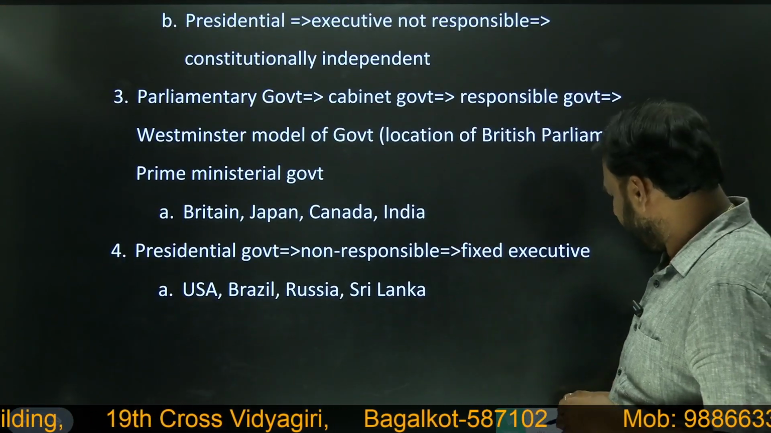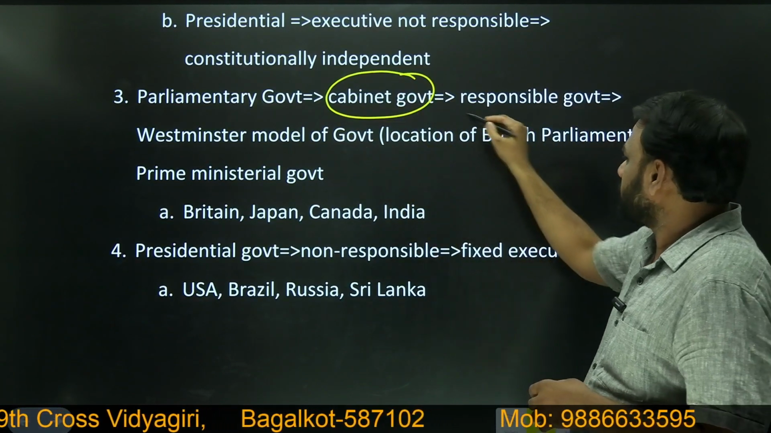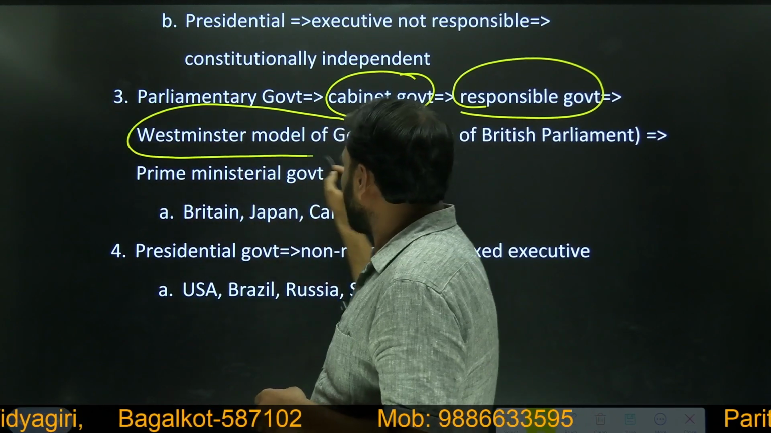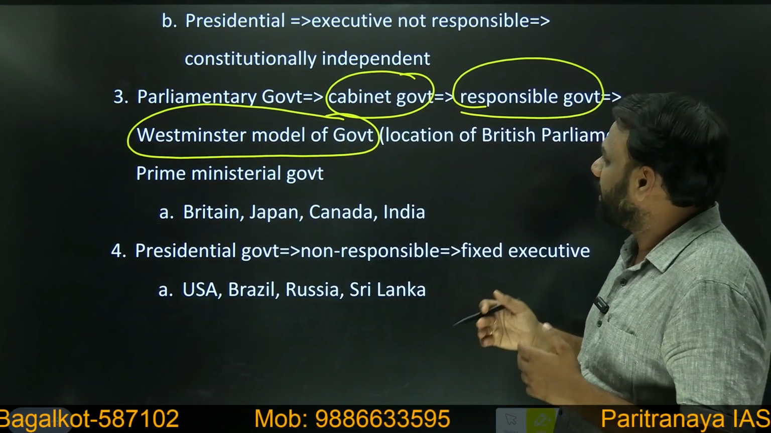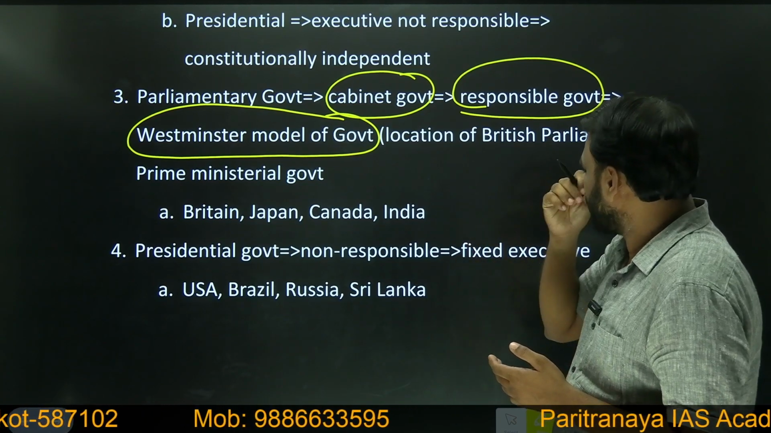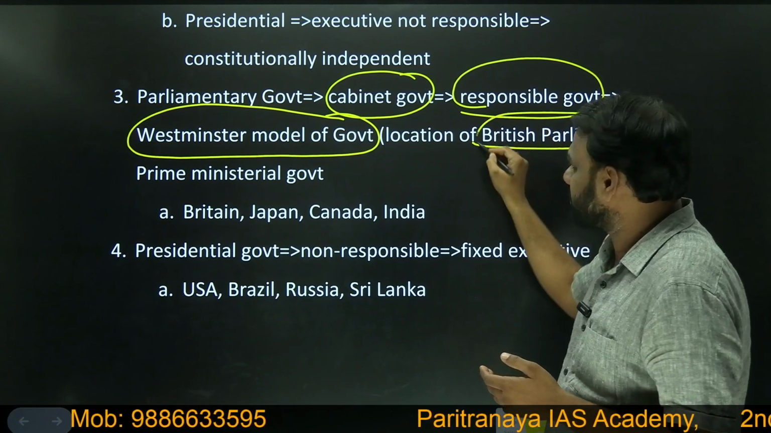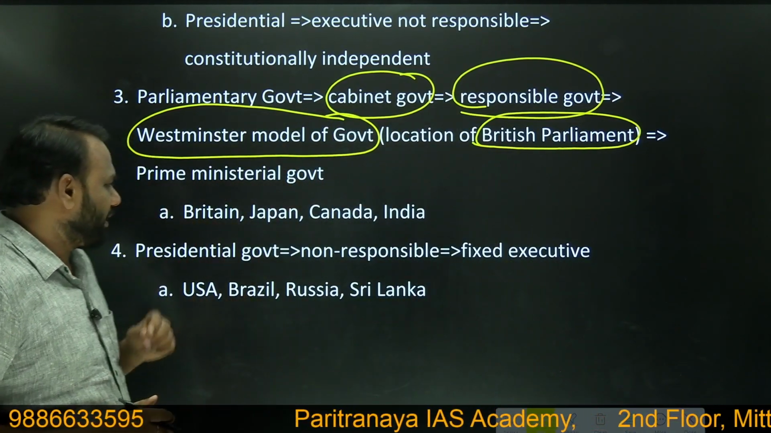Next, parliamentary form of government is also called cabinet government. It is also called responsible government. It is also called Westminster model of government, because this type of government is modeled on the British model, and the location of the British Parliament is called Westminster. That's why we call it Westminster model of government.